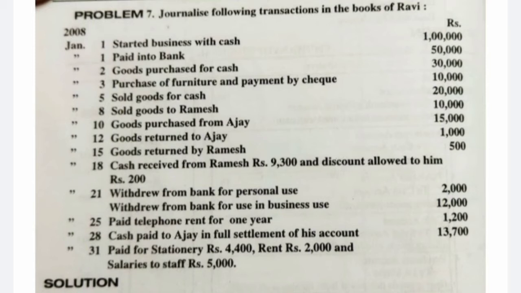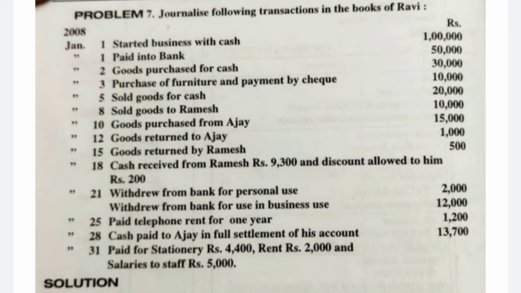Next one, goods purchased for cash. Okay, we purchase goods for cash. So stock is coming in, purchases account debit, what comes in. Two, we are paying the cash. What goes out is cash, that is cash account. Purchase account debit to cash account with rupees 30,000. Next, purchase of furniture and payment made by check of rupees 10,000. Okay, so here the asset is coming in.